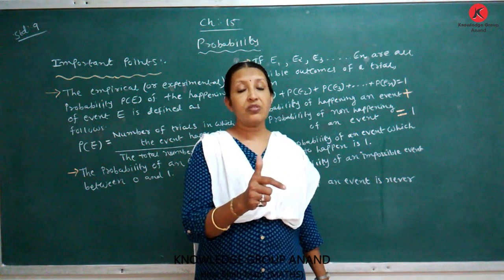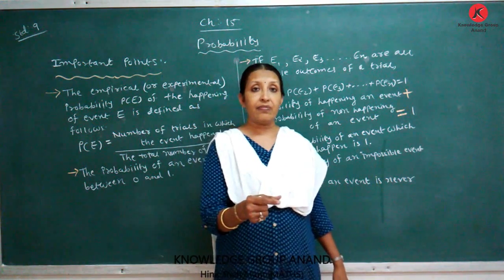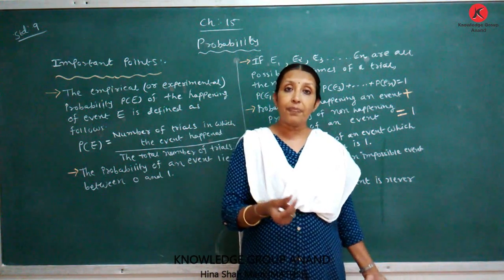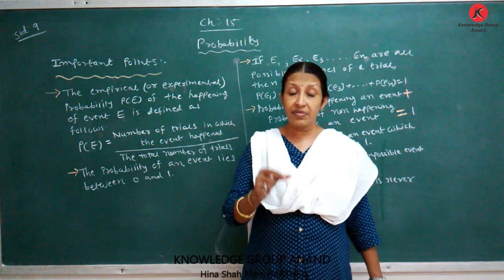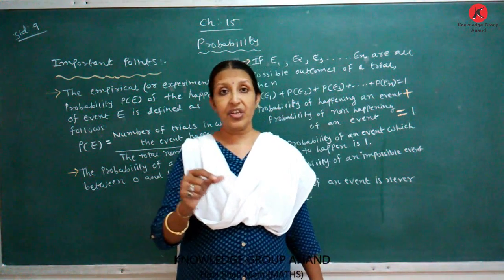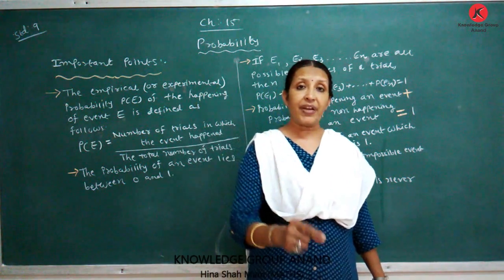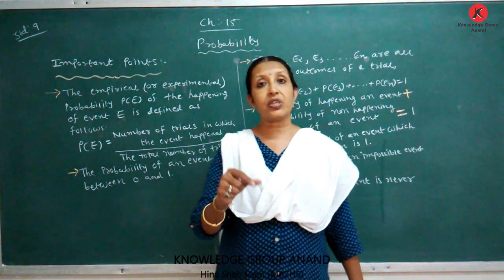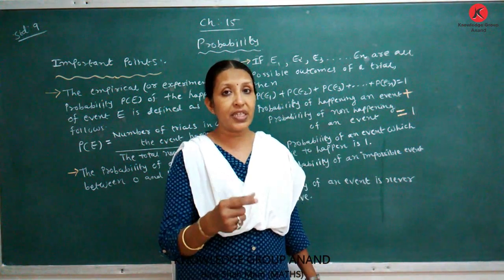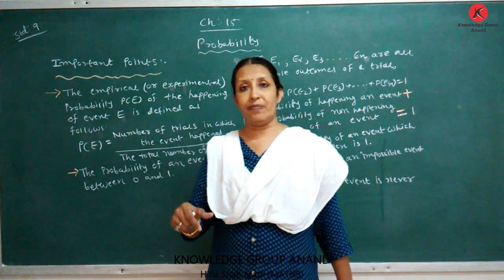When we toss the coin, we don't know what will come upside, tail or head. Then it is written numerically. This is probability. This experiment is called E, and the event is called E, and the probability of E is denoted P(E).